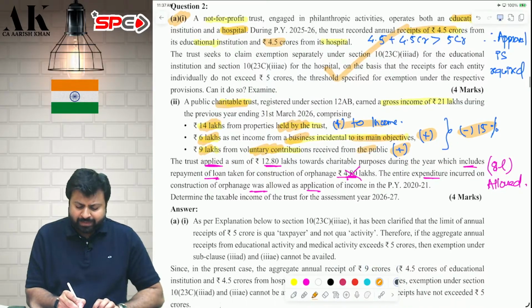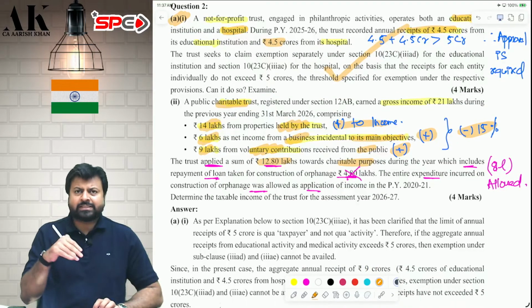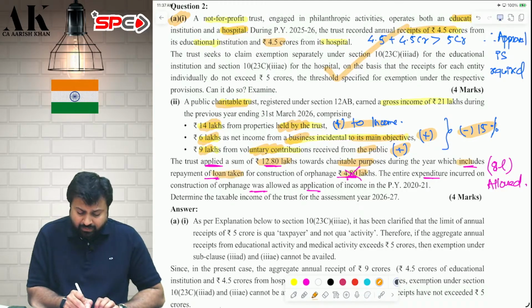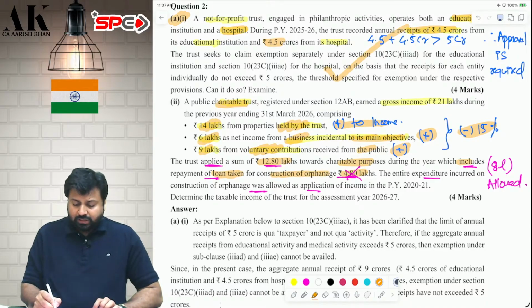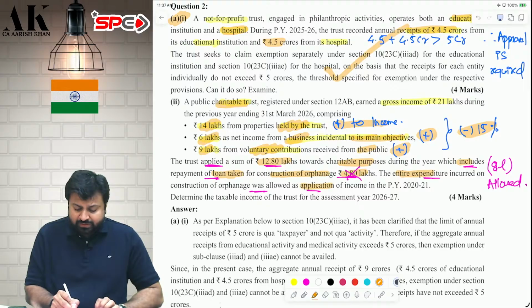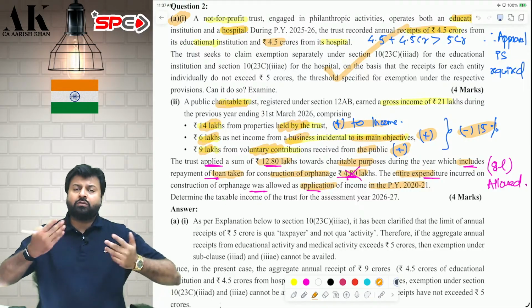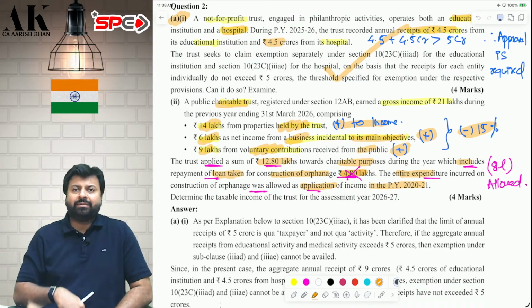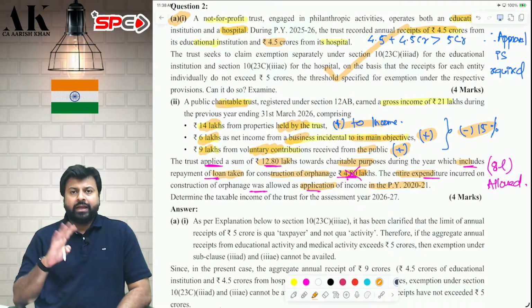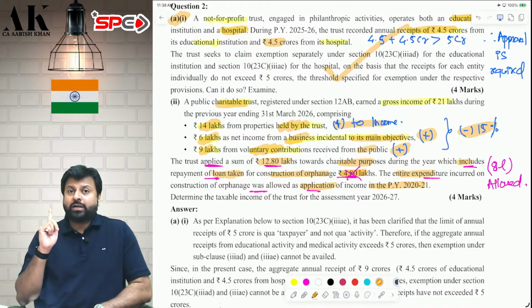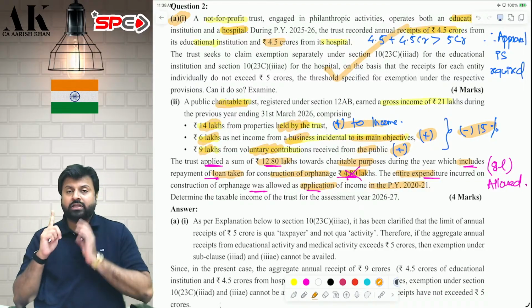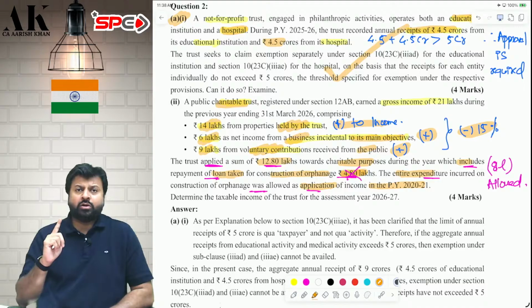Now from that you have applied 2.8 lakh rupees towards charitable purpose. This is your application, but you need to be careful. This includes 4.8 lakhs repayment of loan for construction of an orphanage. Now, this entire expenditure of construction of the orphanage was claimed as an application in previous year 2021. So now you cannot claim this 4.8 lakh as deduction in the current year because in 2021 you have already claimed that as an expenditure. For example, in 2021 you have taken a loan of 4.8 lakhs. Listen carefully. In 2021, very important point. Pay attention to the year also. In financial year 2021 you would have taken a loan of 4.8 lakhs.